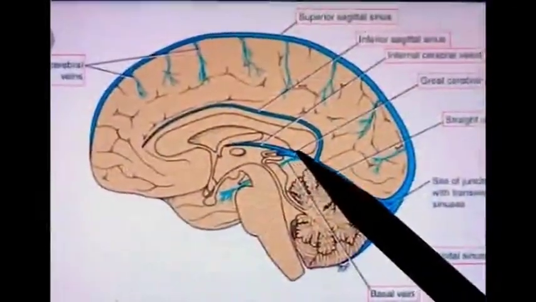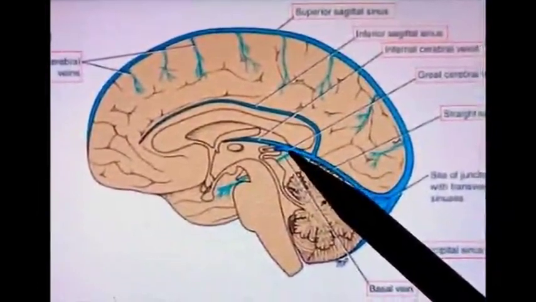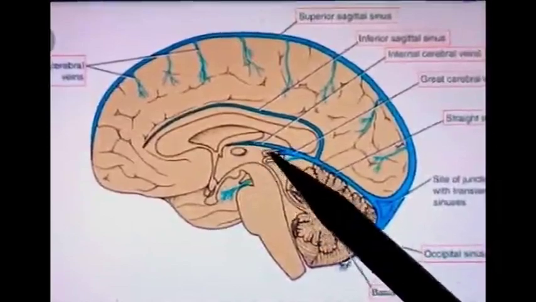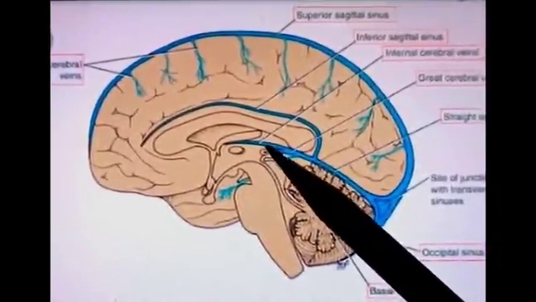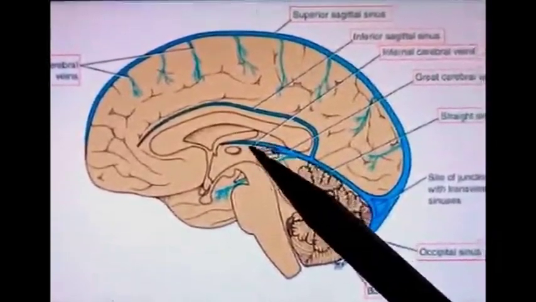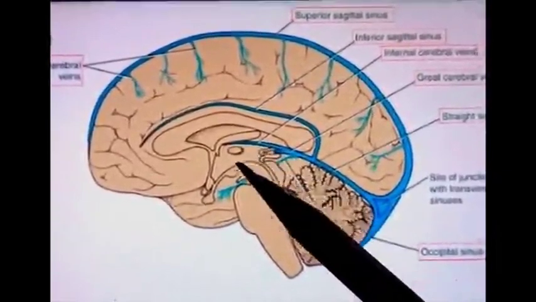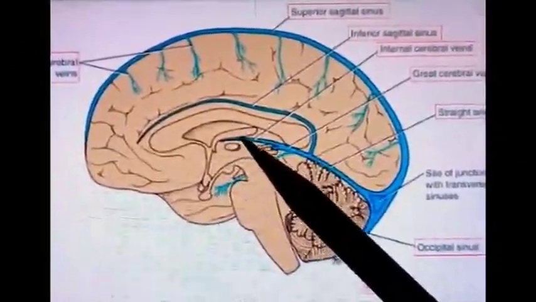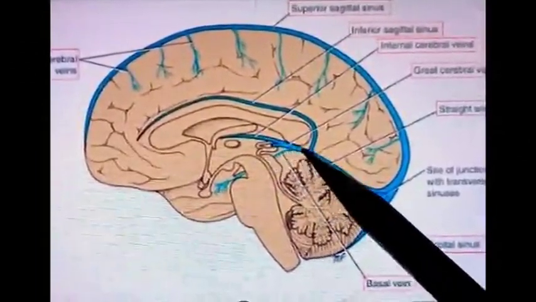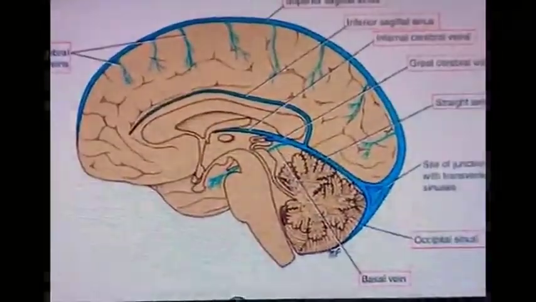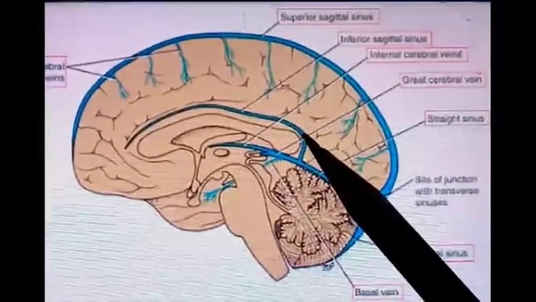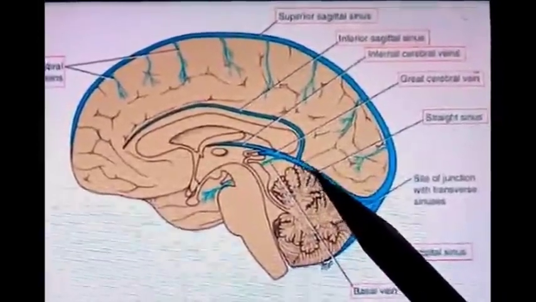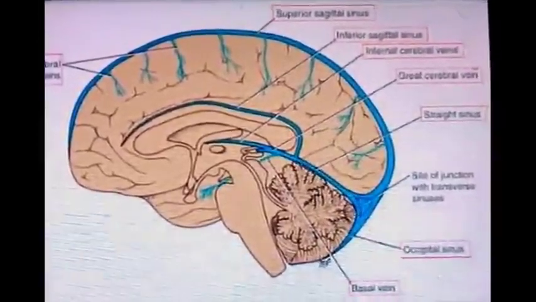The great cerebral vein is a large venous channel. This great cerebral vein is formed by the union of many internal cerebral veins. So the internal cerebral veins drain the venous blood of deeper areas of the cerebrum and combine together to form the great cerebral vein. By combining with the inferior sagittal sinus, the great cerebral vein forms the straight sinus.